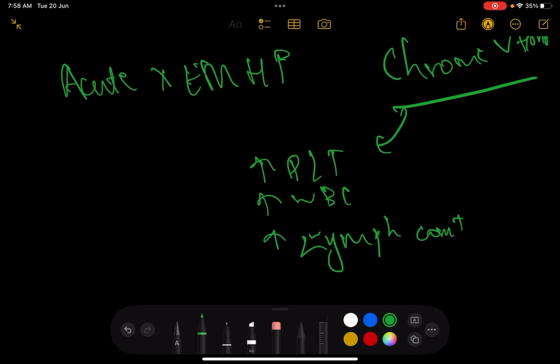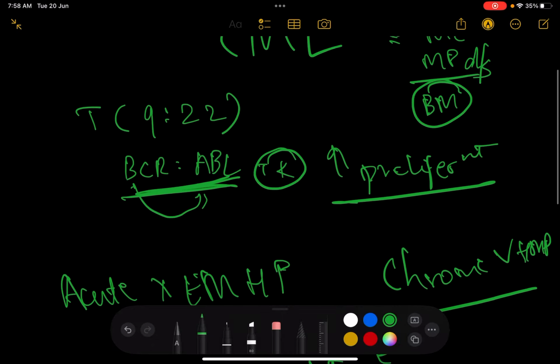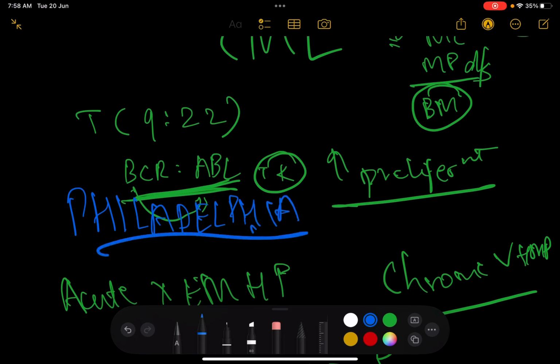There are going to be three phases of CML. First is the chronic phase, then the accelerated phase, and then the blastic phase. We'll get into the phases as well. But before that, we need to understand that this t(9;22) is also called the Philadelphia chromosome. It's really interesting that it's called a Philadelphia chromosome.